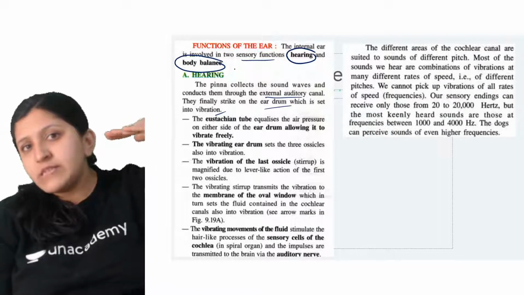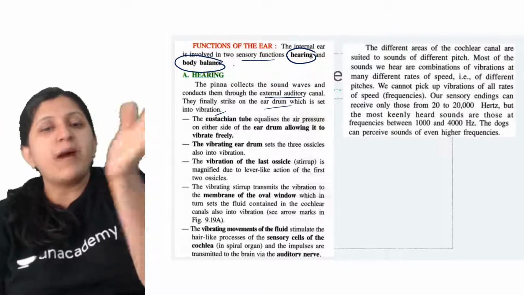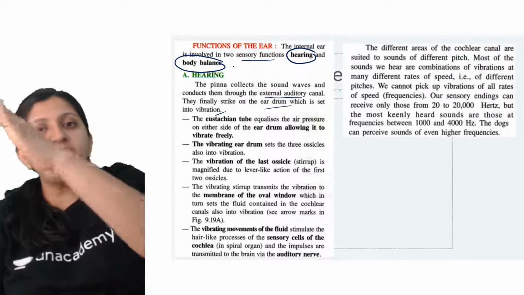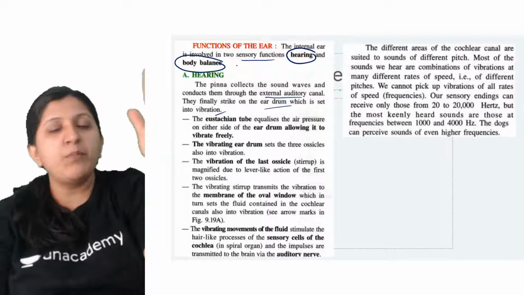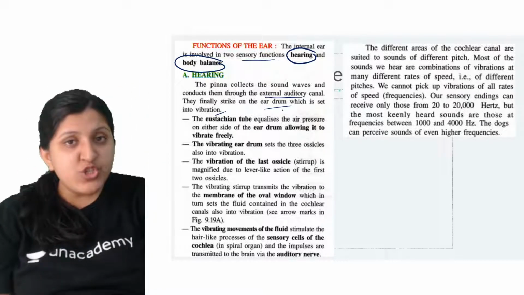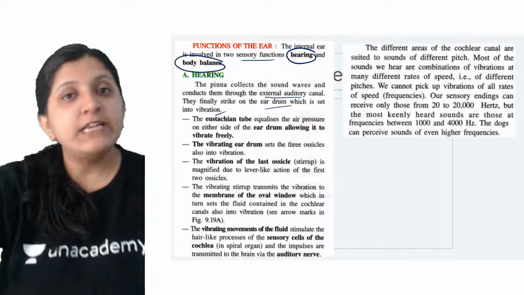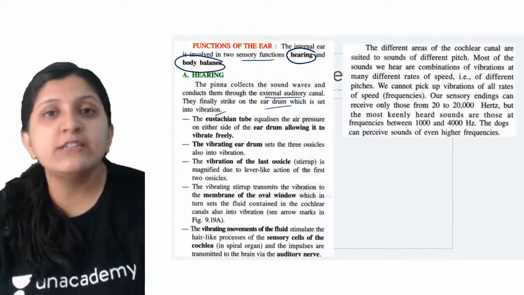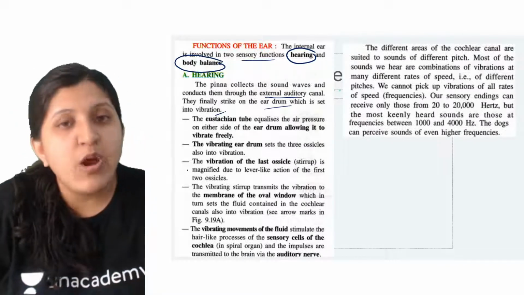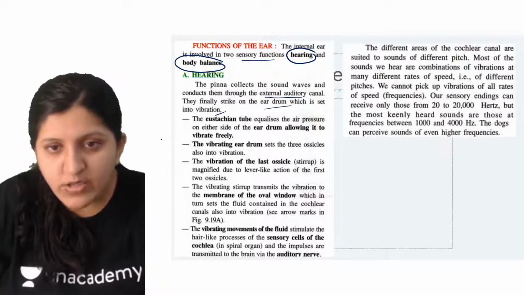As the sound wave hits over here, this vibration passes through the auditory canal and there is a tympanic membrane. The tympanic membrane will start moving, and you know that it is connected to the hammer, then connected to the anvil, then connected to the stirrup. So there is an amplification of the sound with respect to the bones that are there, that are the ear ossicles.